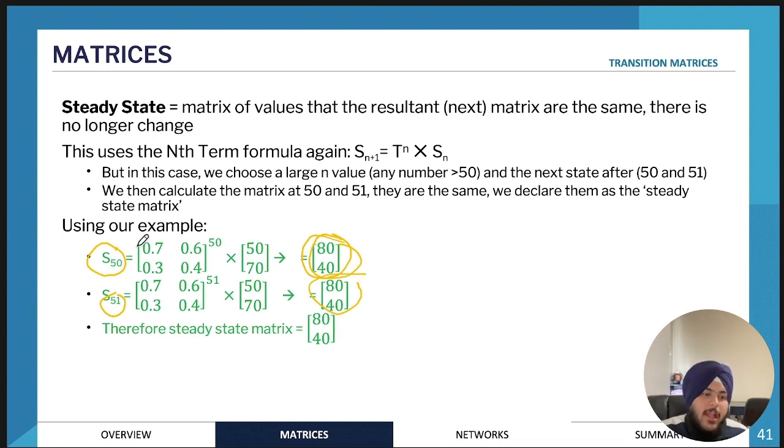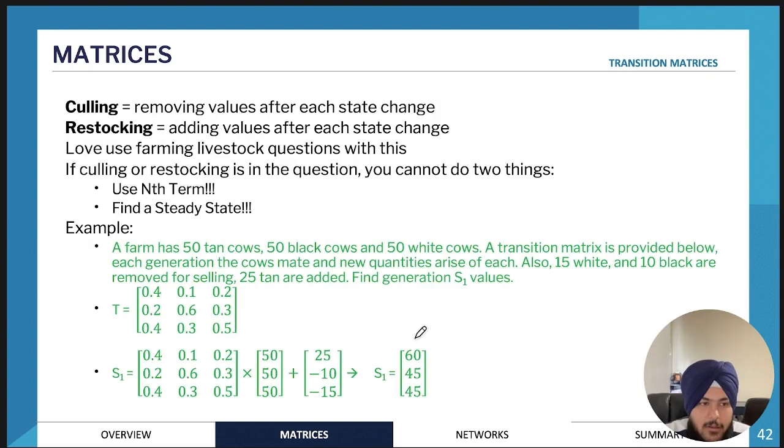So you would find the state matrix for a really large n value, for example after 50 days, and then you would find it for the consecutive n value. If we chose 50, then we would need to find it for the 51st day. If we chose 60, then we would need to find it for the 61st day. If they're both the same, then that means we have a steady state matrix.